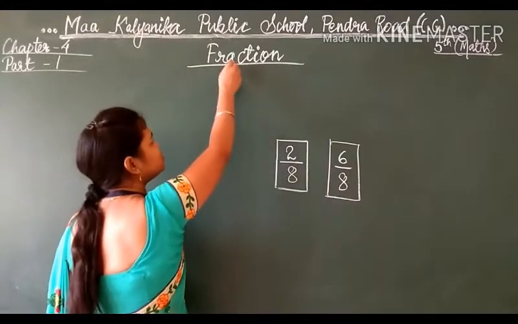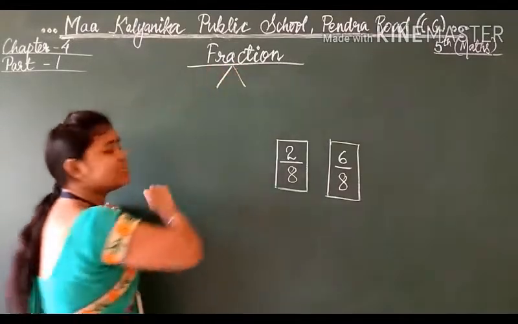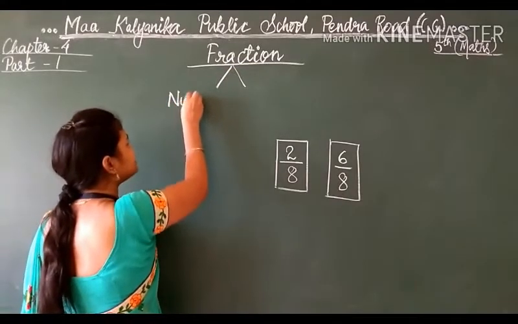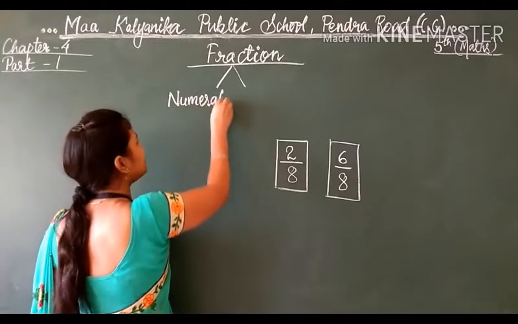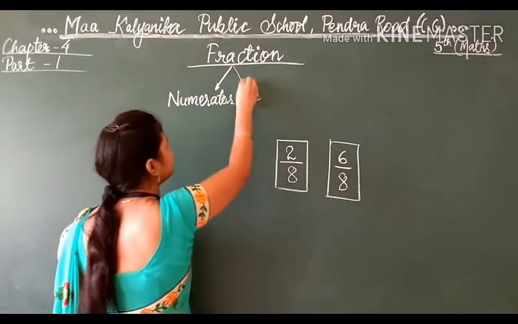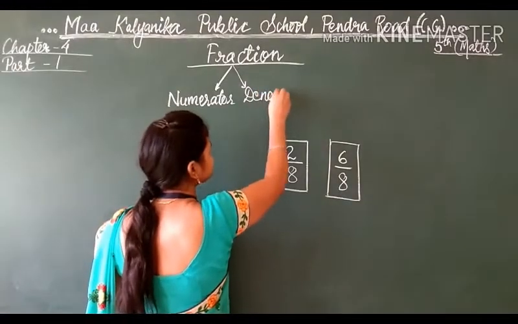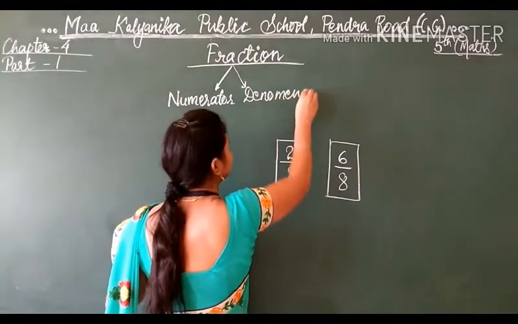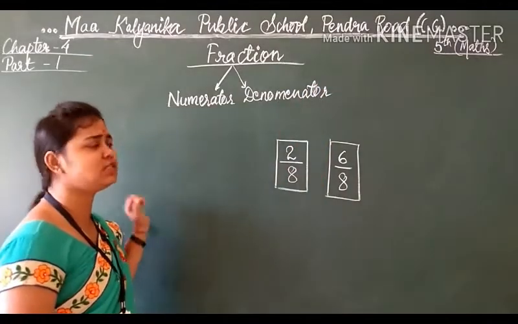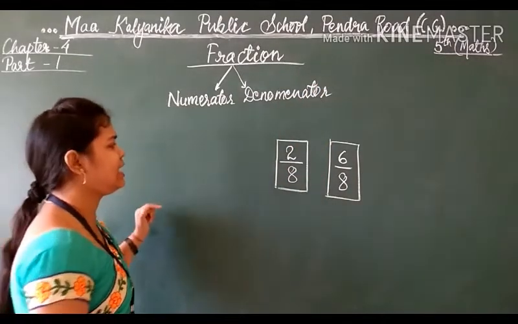In a fraction, 2 terms are there. What are those 2 terms? The first term is your numerator, and the second term is your denominator. What are this numerator and denominator, students? Can you tell me?